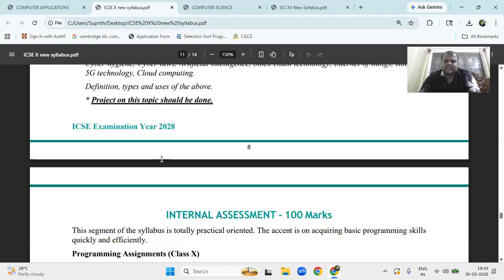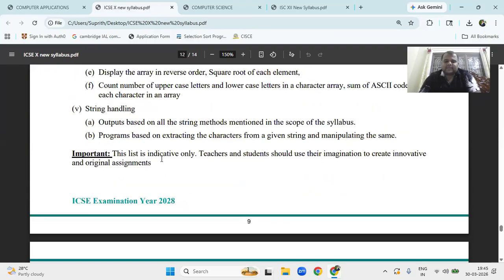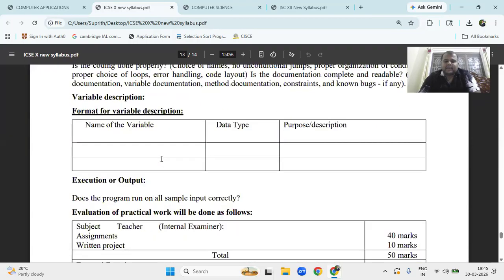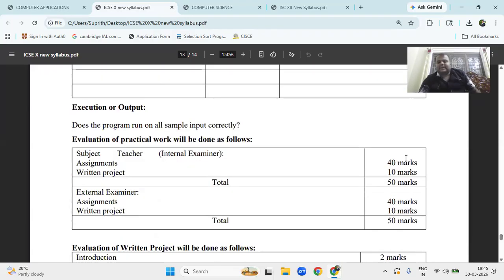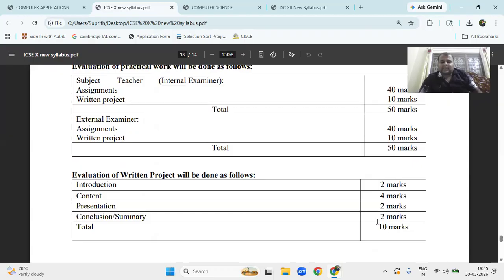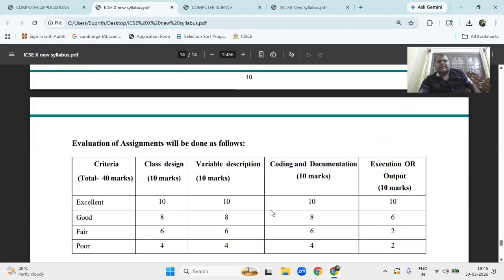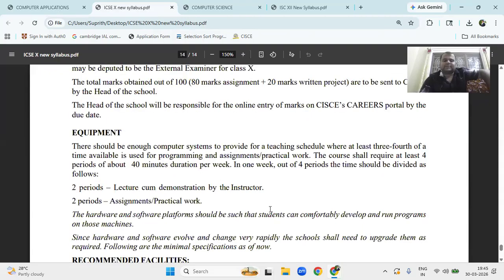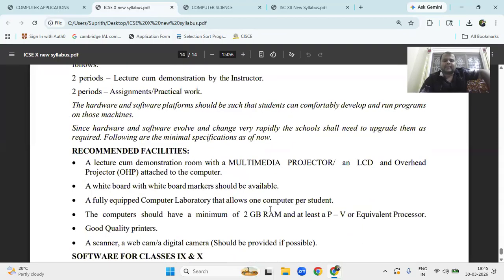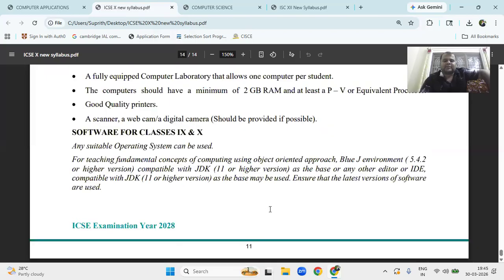So these are all the internal marks. You're rated for 80 marks for the program, 40 marks by your internal examiner and 40 by the external examiner, 40 plus 40 is 80. For the project book, it is 10 plus 10, 20. Totally, so this is the slight change. You have to write the record book as well as the project work. And from the 9th to the 10th, they removed the double dimensional array. The double dimensional array is also easy, but they have removed it.